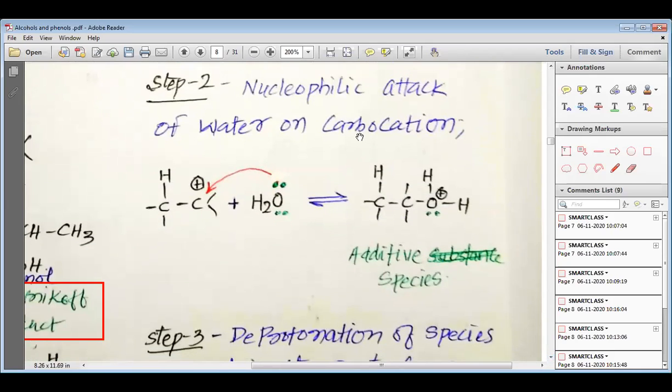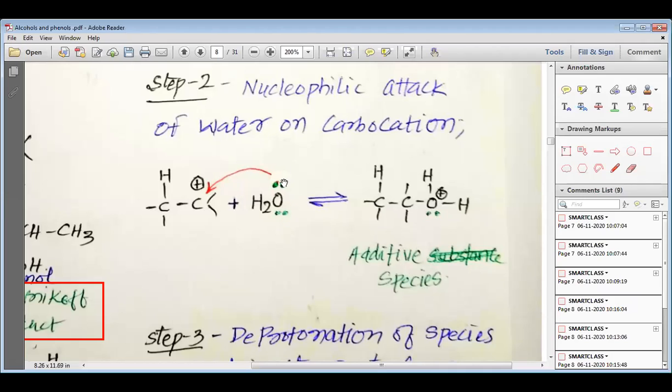Now, my dear students, we have seen how the carbocation is formed and how the water molecule is formed. There is again an attack which is known as the nucleophilic attack of water on the carbocation. So when there is nucleophilic attack of water on carbocation, we get an additive species. What happens?